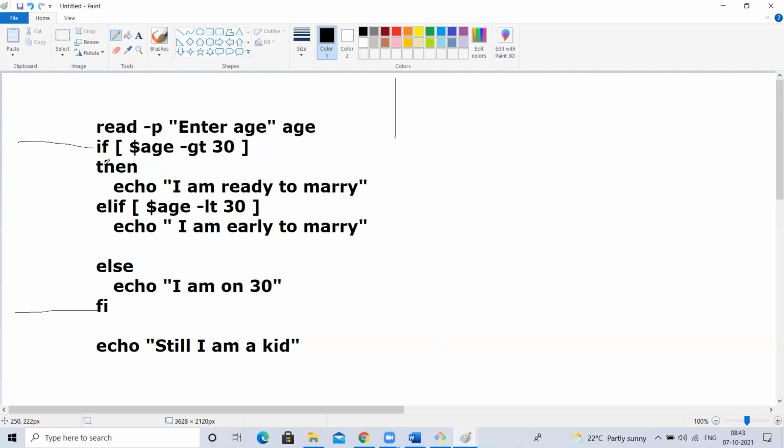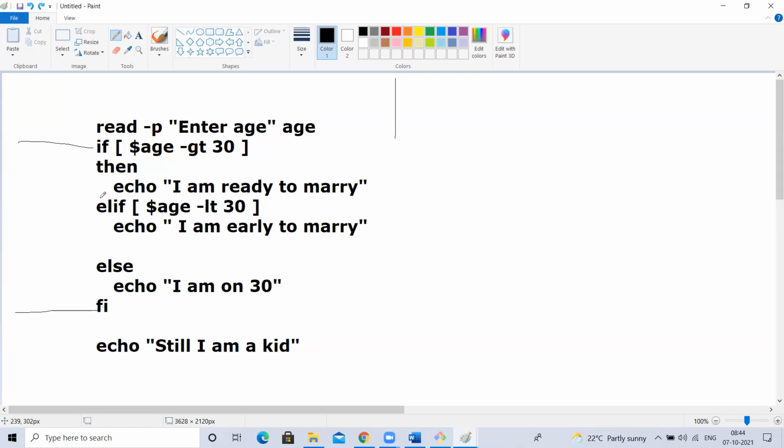False. So will it come here? Sorry, let me repeat it again. For example, I passed the age as 35. Now it will print. I'll enter the age 35. It will come here. Age 35 greater than 30, true or false? True. Then it will come here.